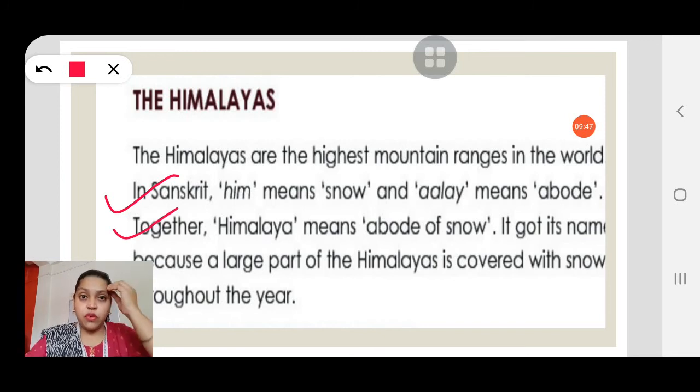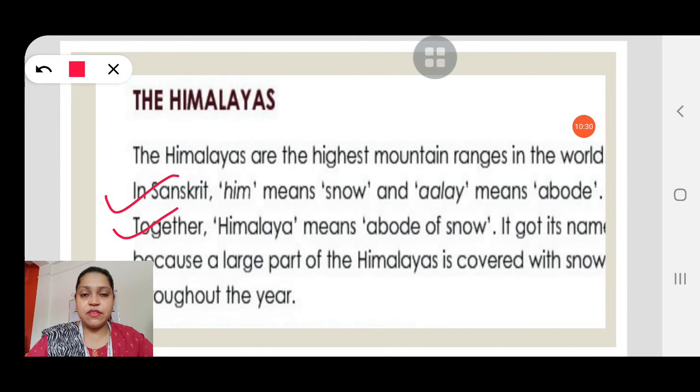Why? Because most part of the Himalayas is covered with snow throughout the year. That's why, children, in the previous chapter on rivers, what did we get? That Indus, Ganga, and Brahmaputra get water throughout the year. They are not dependent on the rain. They are dependent on the snow-clad and glacier-clad mountains of the Himalayas, because the Himalayas are the source of water for these three main rivers. And during the summer season, the glaciers or the snow from the Himalayas melt and fill the rivers of Indus, Ganga, and Brahmaputra.